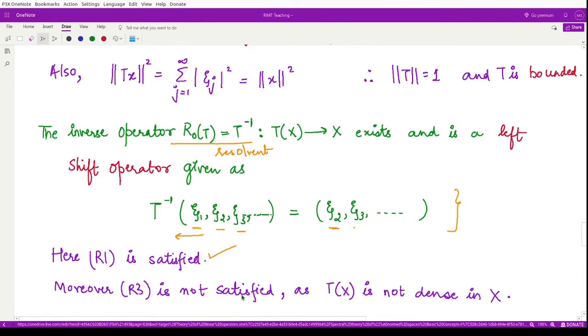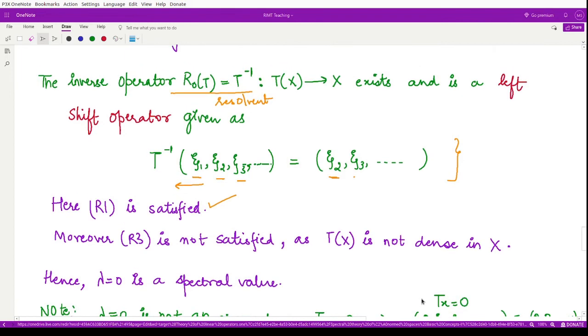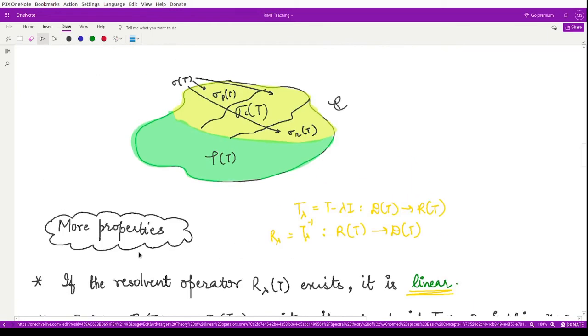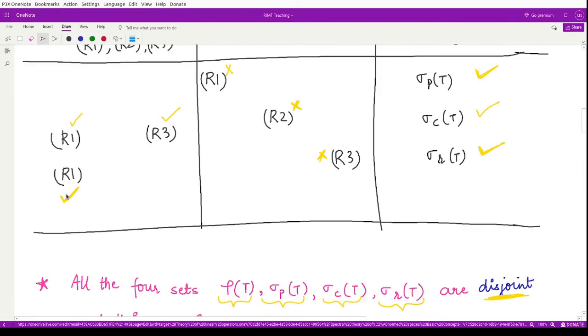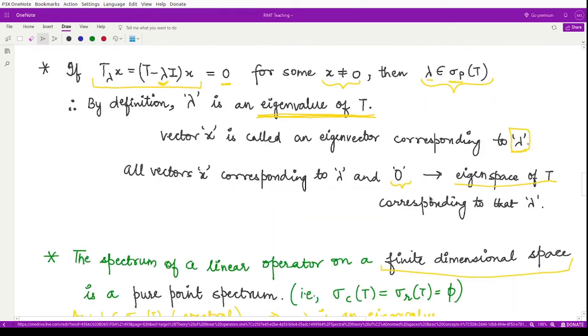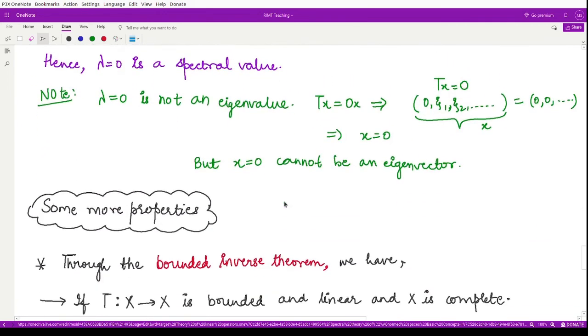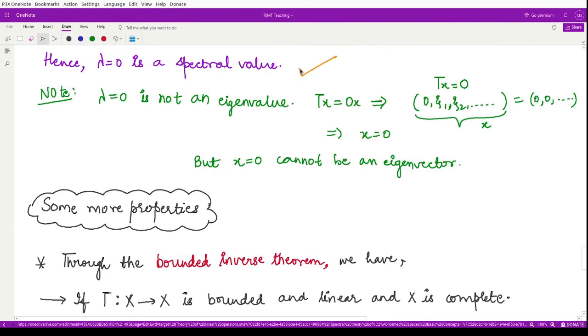Moreover, the property R3 is not satisfied because the range of the operator T is not dense in X. You may check that. So because R1 is satisfied and R3 is not satisfied, where are we? We are in the residual spectrum, right? Corresponding to this, we say that lambda equal to 0 is a spectral value.